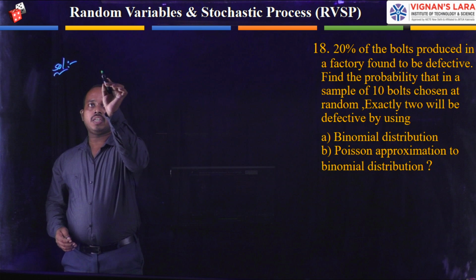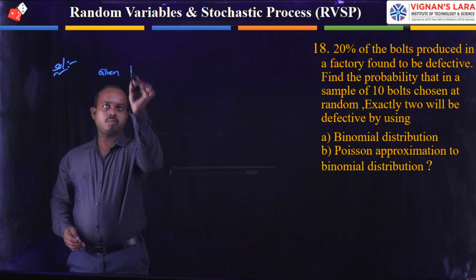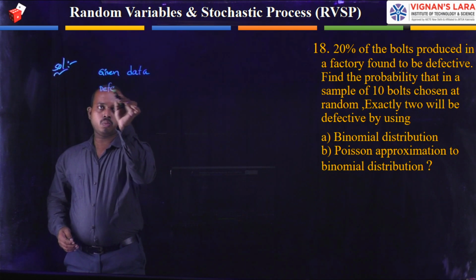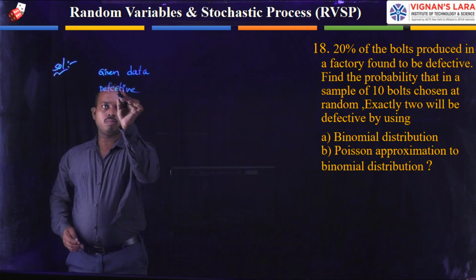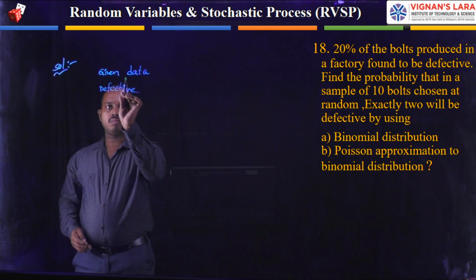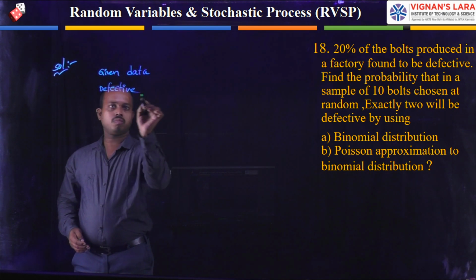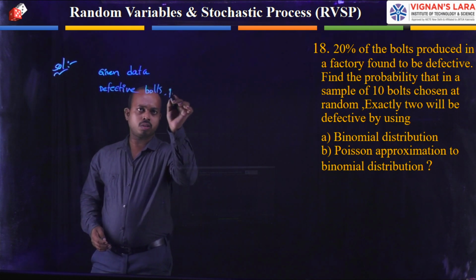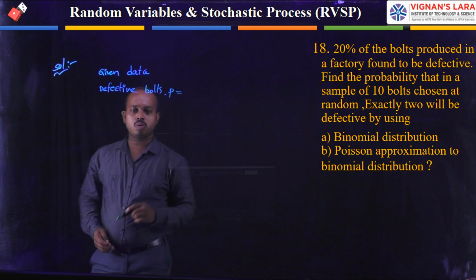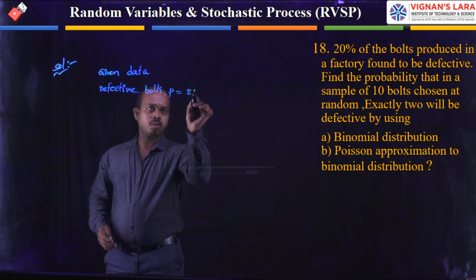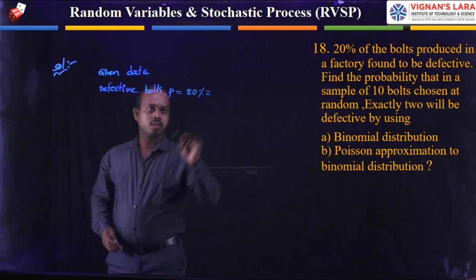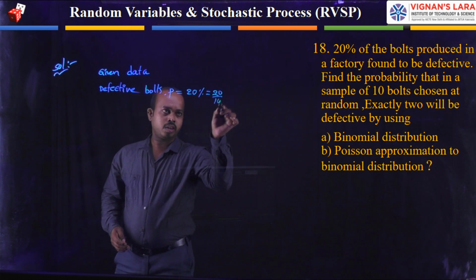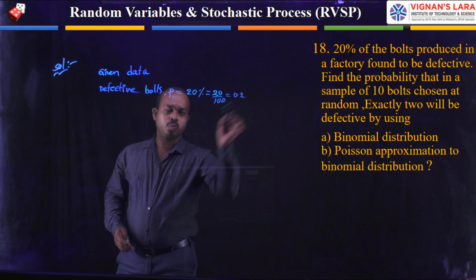The given data: defective bolts can be represented as the success probability P equal to 20%. In terms of a normal value, 20 divided by 100 is 0.2.